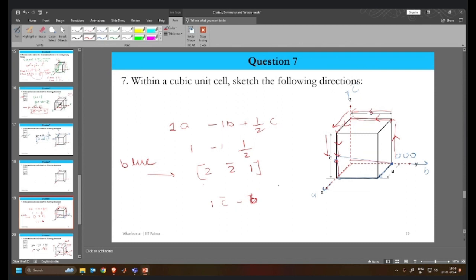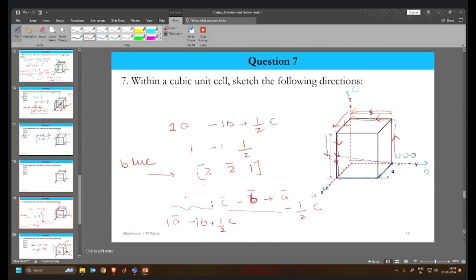Then we are moving in the A direction by 1, plus of A. And then we are moving minus 1 upon 2 C. So effectively, in C we will have plus of 1 by 2 C, in B we'll have minus of 1, and in A we will have plus 1.